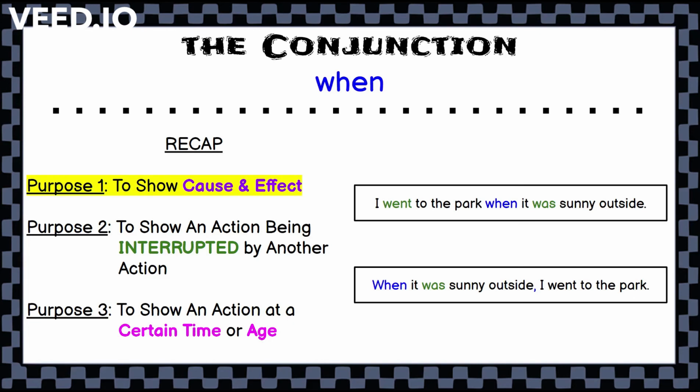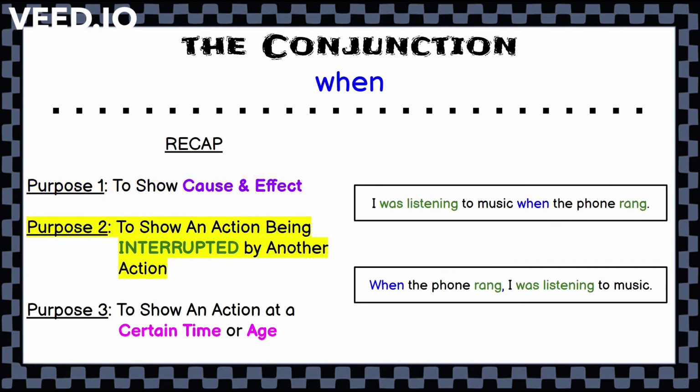For our purpose 1, to show cause and effect, we had I went to the park when it was sunny outside. To move that to the beginning, we would say when it was sunny outside, comma, I went to the park. To show an action being interrupted, we use the sentence, I was listening to music when the phone rang. And our other form would move that last clause to the beginning, when the phone rang, comma, I was listening to music.